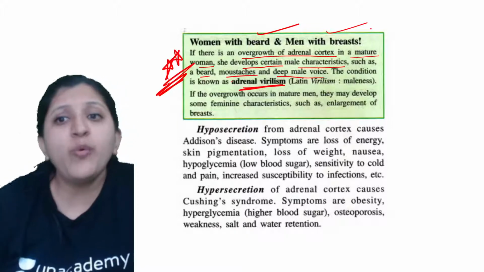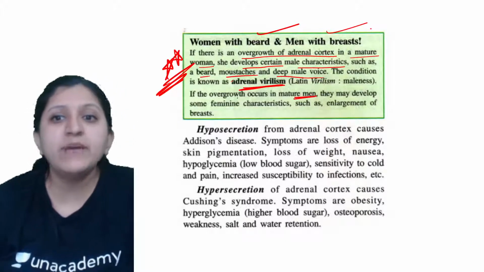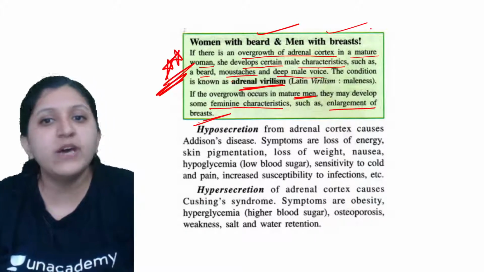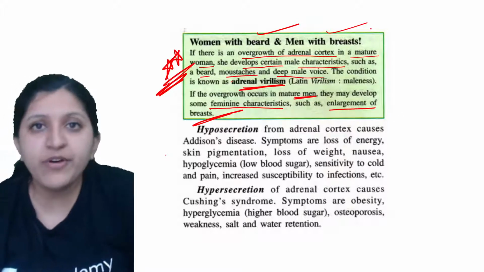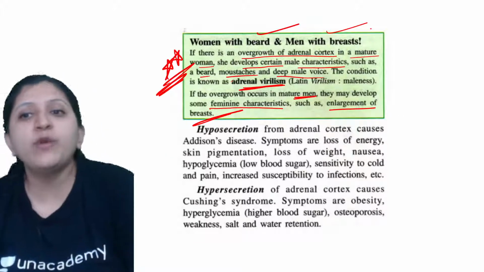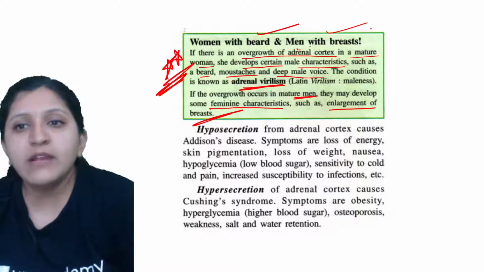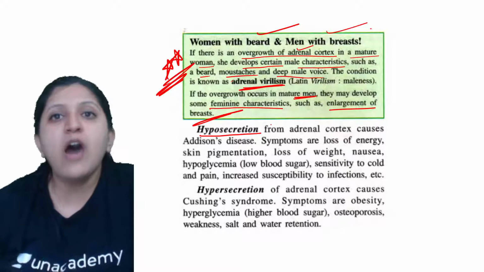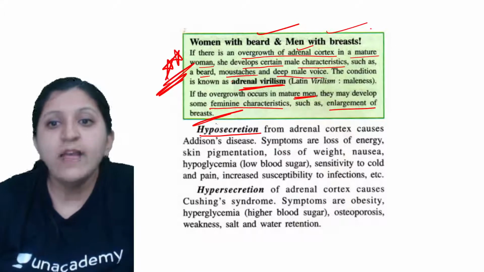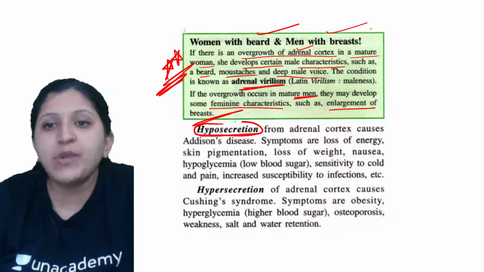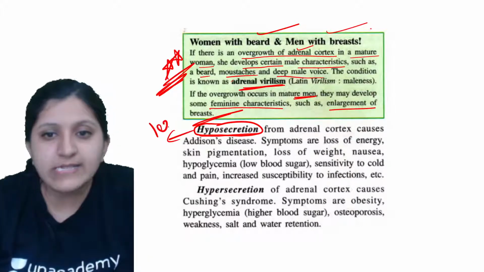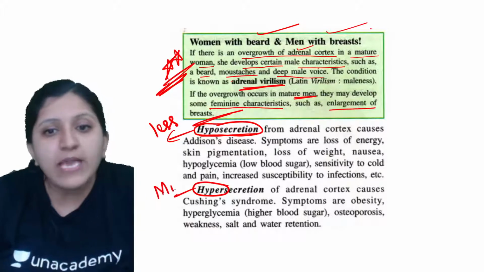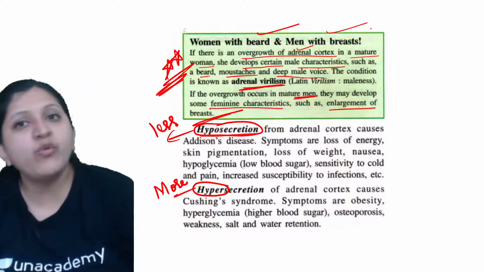Okay, if the overgrowth occurs in a man, what will happen? He will develop feminine characteristics, such as enlargement of the breast, which we can see in case of a male. That is because of the overgrowth of this particular adrenal cortex. Now we will see the hormone secretion from the adrenal gland. If there is hyposecretion, hypo is less, or if there is hypersecretion, more secretion, what would be the cases?